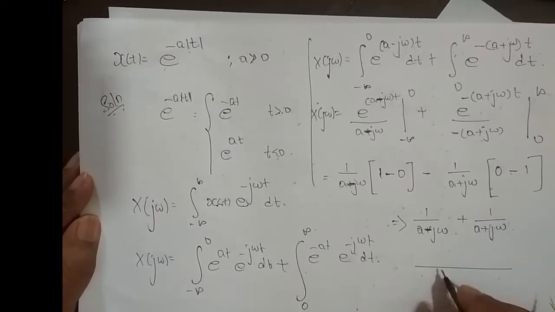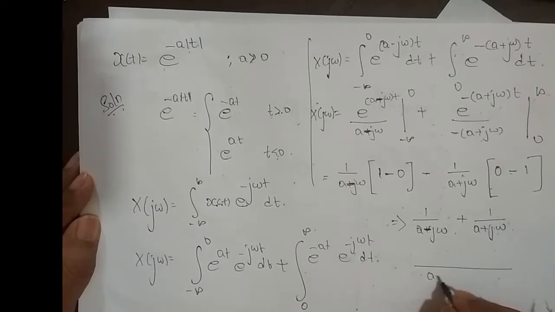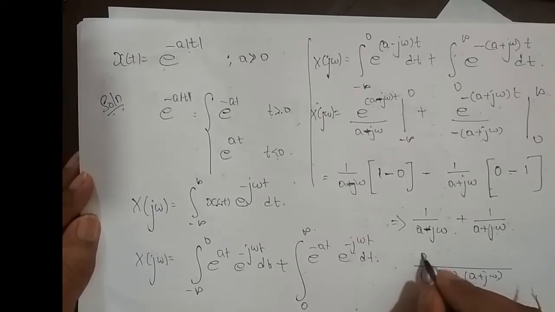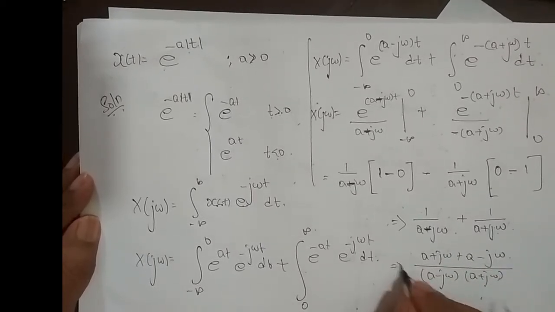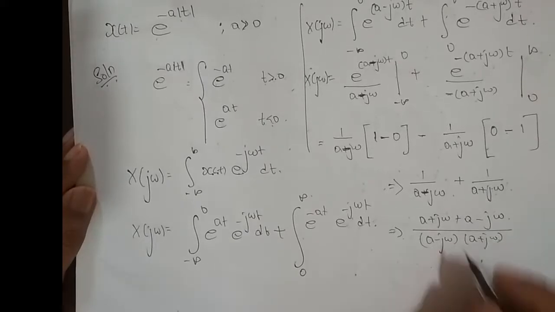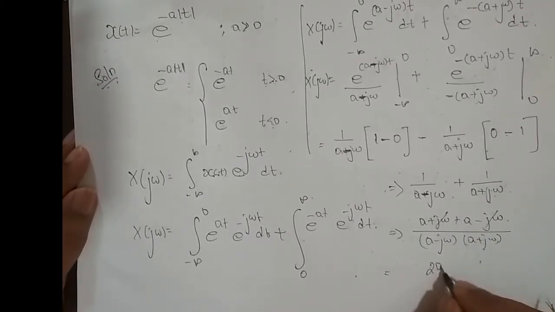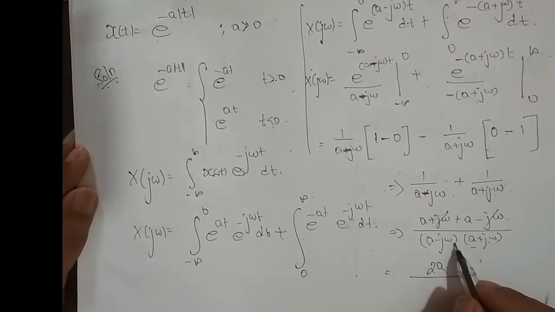Okay, so this is equal to what? If I take common denominator, this is nothing but (a plus b) into (a minus b), right? So (a minus j omega) into (a plus j omega), and the numerator is (a plus j omega) plus (a minus j omega), right? So plus j omega minus j omega cancels out. So this is nothing but 2a divided by, this is (a plus b) into (a minus b), it is nothing but a square minus b square.